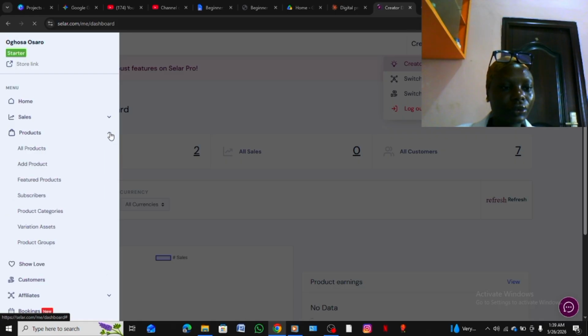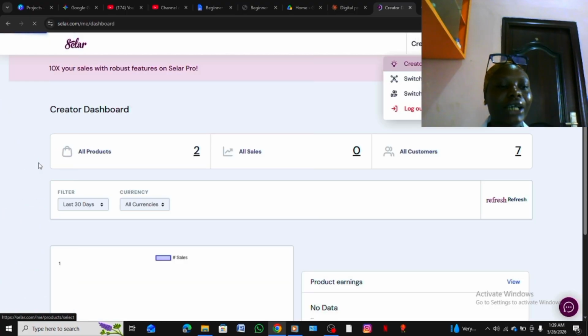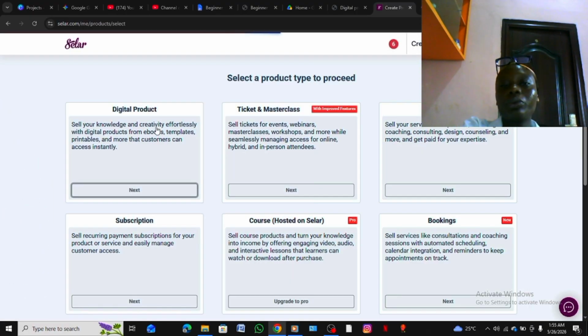You see it says all products, add product, featured product. So I'm going to be clicking on add product. If you want to make a digital product, you have digital product, ticket, masterclass, service, subscription, courses, bookings. These are things that you can put here. But we are actually creating a digital product. We're not putting a service. If you want to learn how to create templates, printables, swipe files, I'm going to be making more videos on that as time goes on.